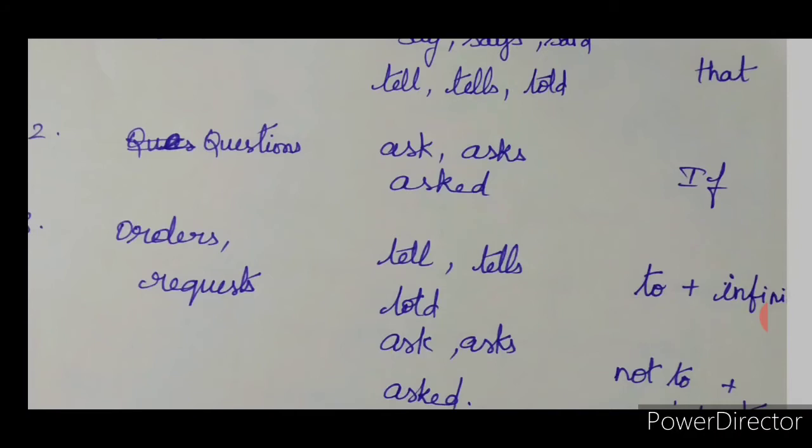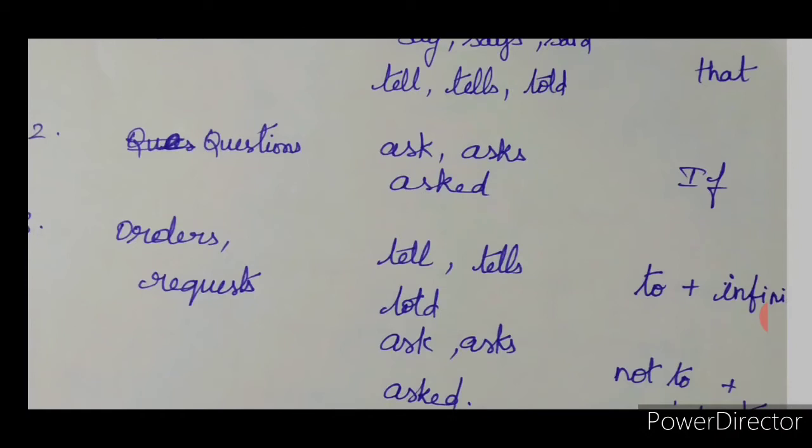For example, he asked me, "Where is your house?" How will I report it? He asked me where my house was. Understood? That is how you will change the sentence. So in that sentence, the word where, which is the question word, itself became the conjunction for the reported speech.